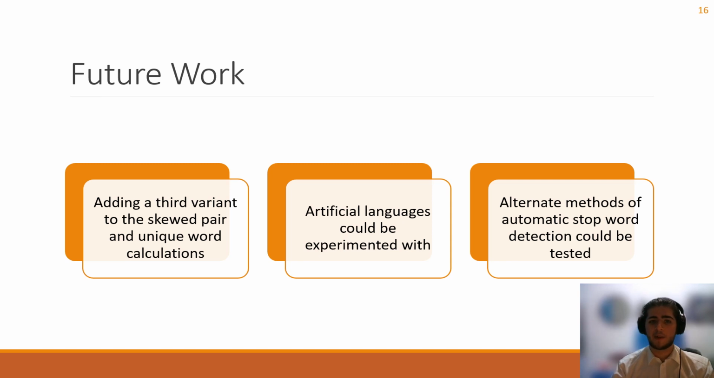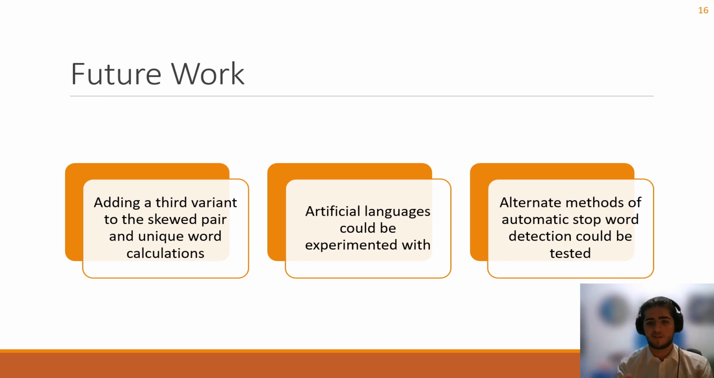This work could be expanded upon by taking the same skewed pair and unique word calculations and adding a third category, ciphers. So to put it simply, the document could be ciphered using cryptography techniques known around the time of the Voynich's approximate creation, and the same techniques could be run to see how they compare to the other variants. This might be able to shed some light as to whether the Voynich is a cipher or not.